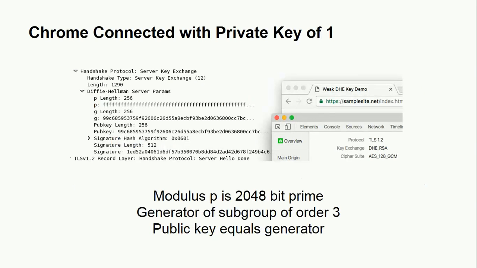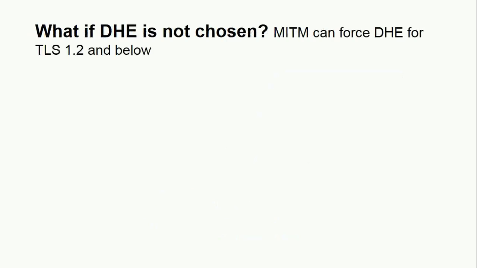In this demonstration, we connected to Chrome under Diffie-Hellman using a prime 2048-bit modulus and a generator G which generates a subgroup of order 3. The public key then equaled the generator, which resulted in a private key of 1 mod 3. In the previous example, we connected to Chrome under Diffie-Hellman by serving only Diffie-Hellman cipher suites from our web server.